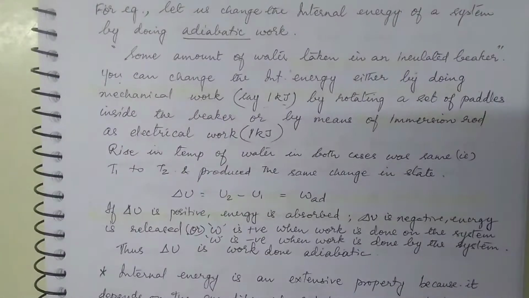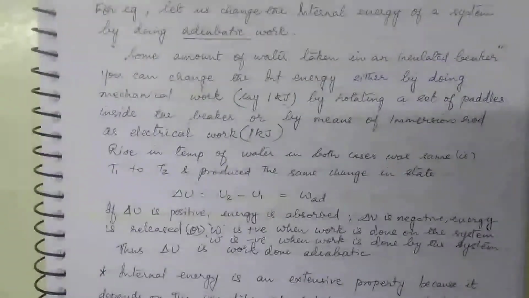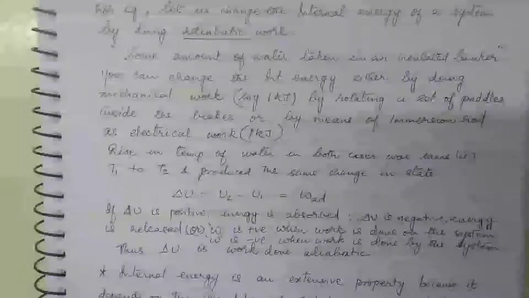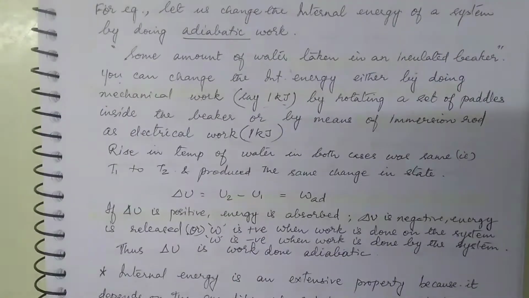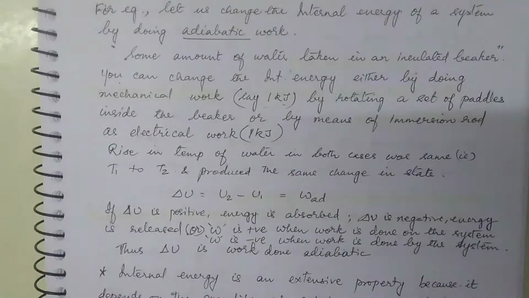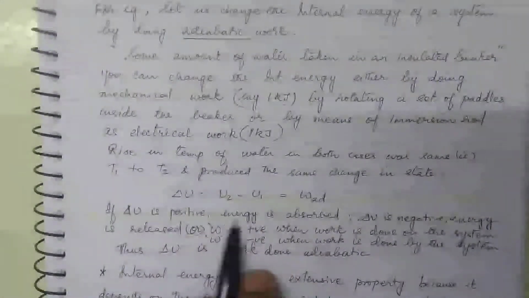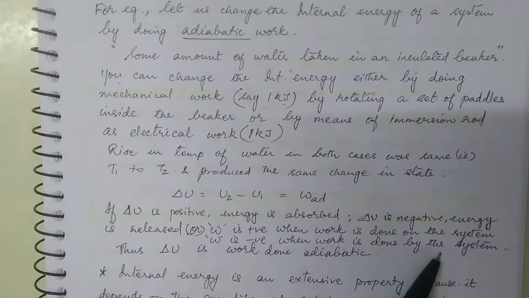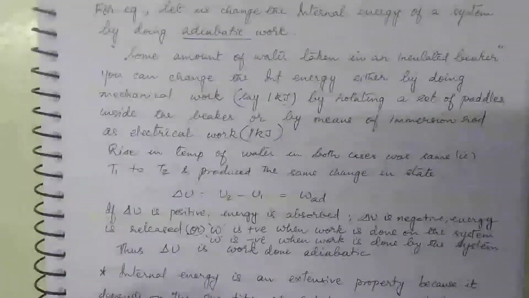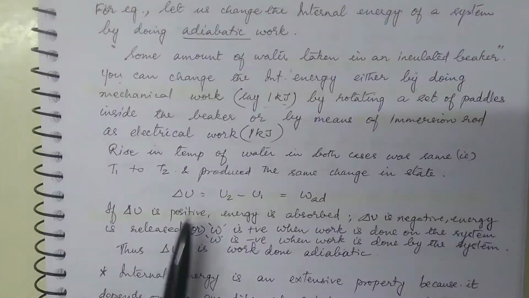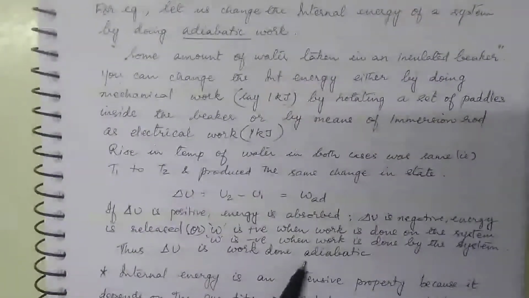So final energy will be less than initial energy. So what is the difference? Difference will be negative. Whereas if work is done on the system, then the system gains energy. So final minus initial will be positive. That is why we use this convention. Work done on the system is positive. Work done by the system is negative.